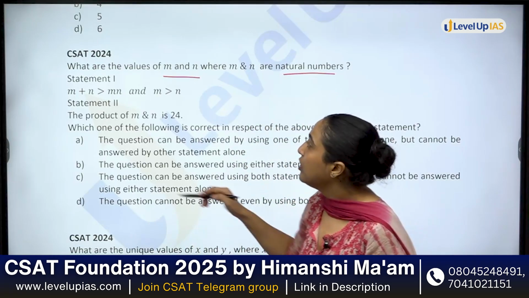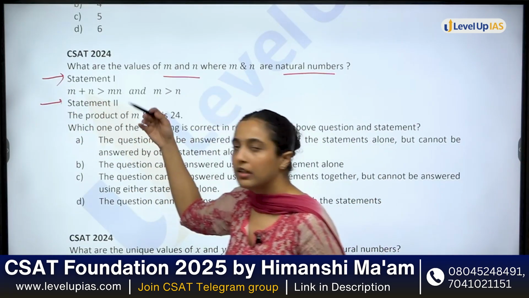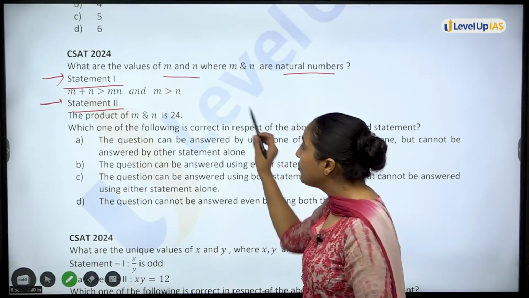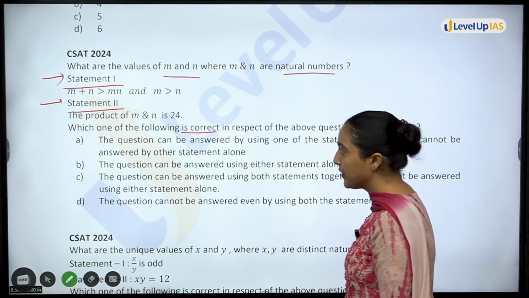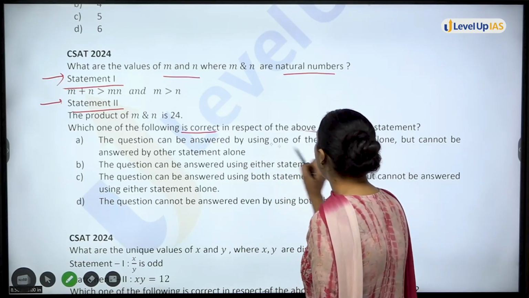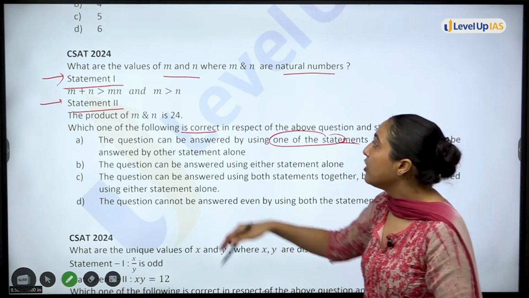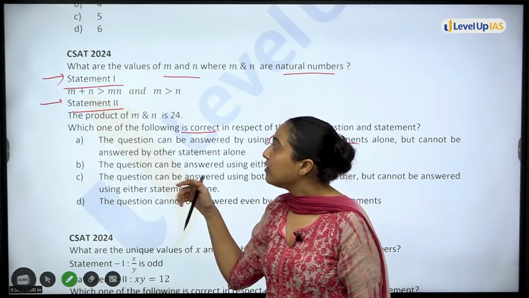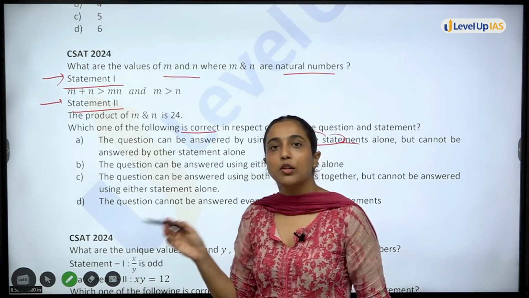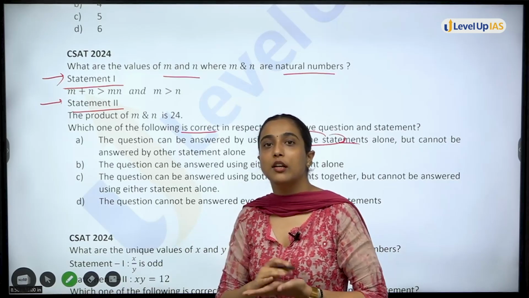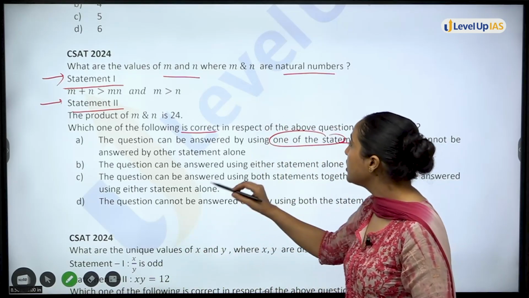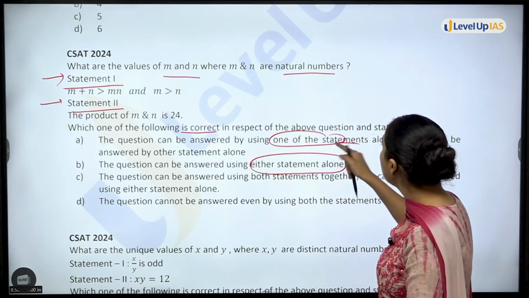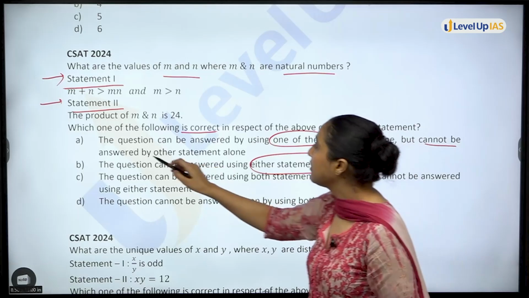Now you have two statements with you. We will read them later on. Firstly, we will understand the question. Which of the following is correct? Question can be answered using one of the statements. That means you can use either statement and answer the question. You will not need the second statement. Next is question can be answered using either statement alone. Option A is can be answered using one statement alone but cannot be answered by the other statement.